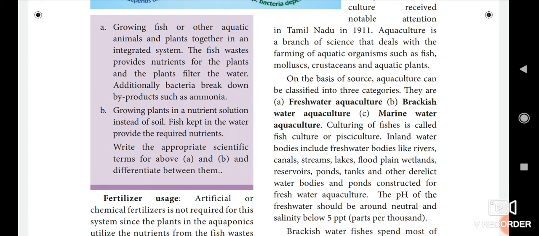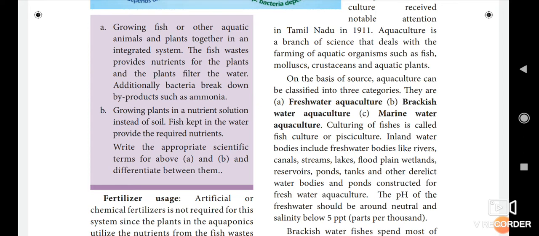Then inland water bodies include the freshwater bodies like rivers, canals, streams, lakes, floodplains, wetlands, reservoirs, ponds, tanks and other derelict water bodies and ponds constructed for freshwater aquaculture. These all come under freshwater aquaculture, that is, the inland water bodies.